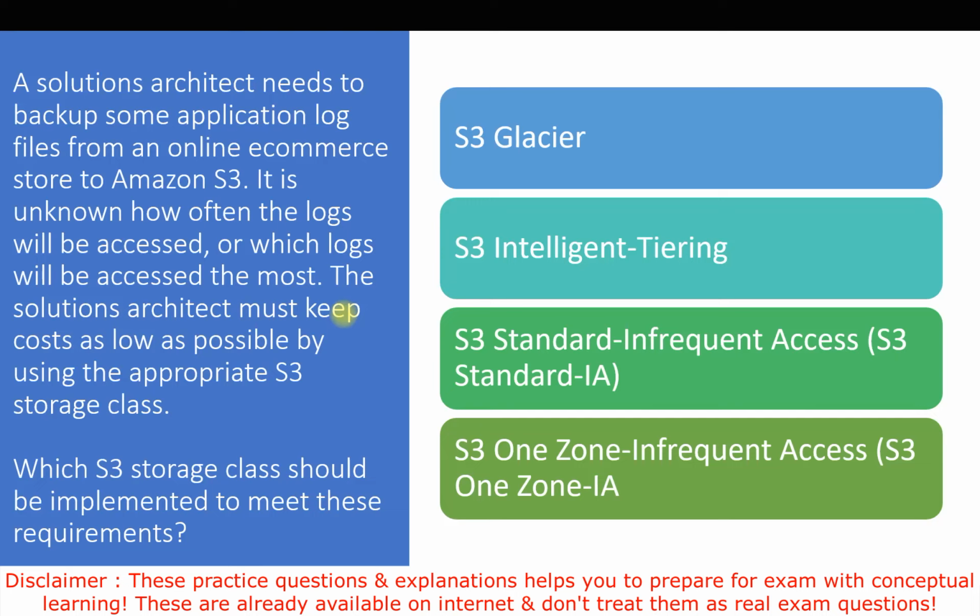This storage tier also involves retrieval costs whenever we access the data, and since we are not sure how often that will be, our cost will be more and it will become expensive. So the first, third and fourth options we can't go with. We will go with option number 2, S3 Intelligent-Tiering. That is our correct choice for this question.